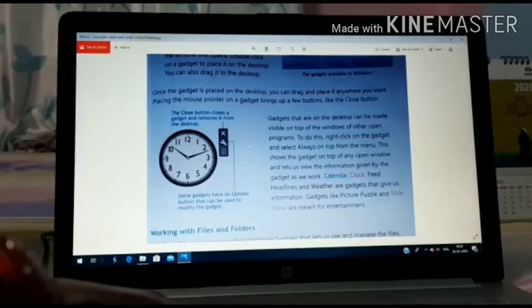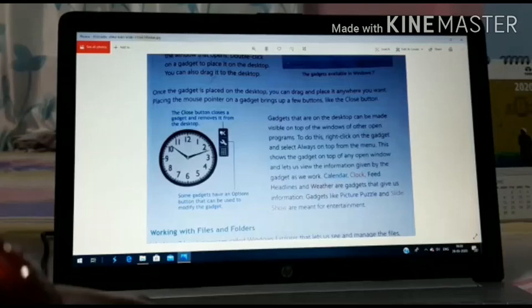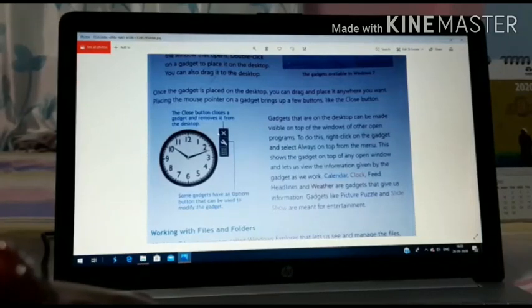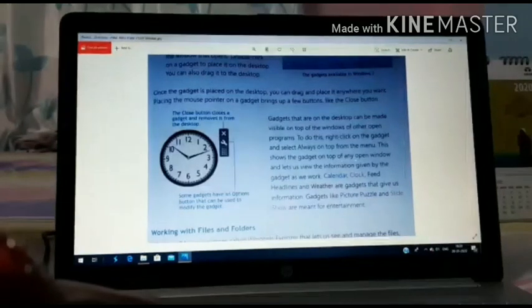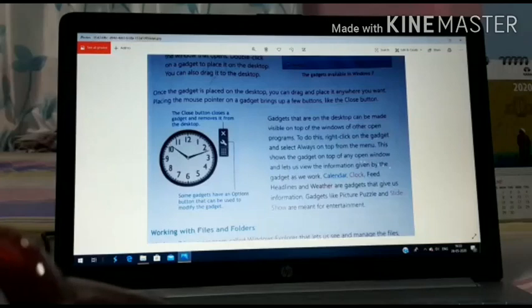To do this, right click on the gadget and select the option Always on top from the menu. That will help you keep the gadget on top of your windows. This shows the gadget on top of any open window. Whenever you open any window, the gadget will be shown at the top of the window.